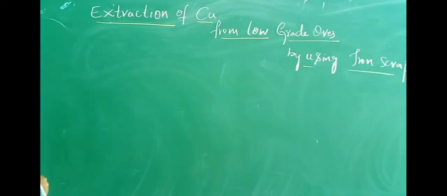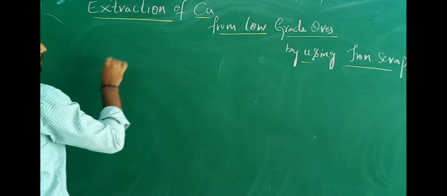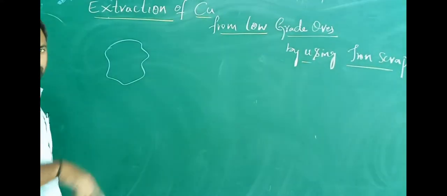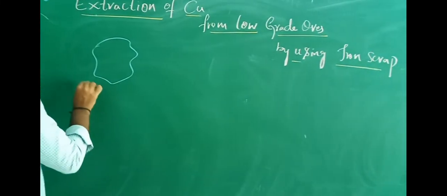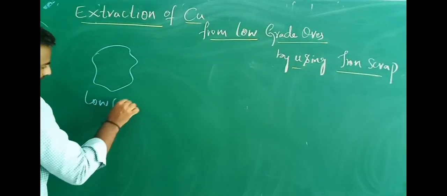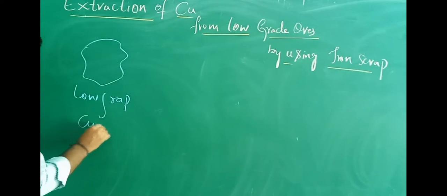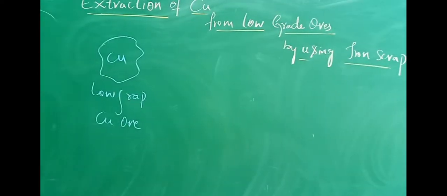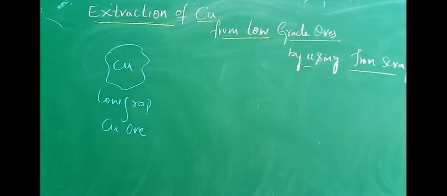Firstly, we have to understand how the low grade copper ore is going to be purified and leached. This low grade copper ore obviously contains copper metal inside it and some other impurities.